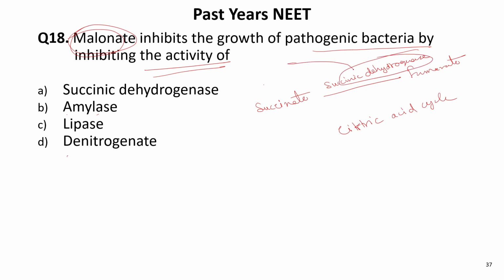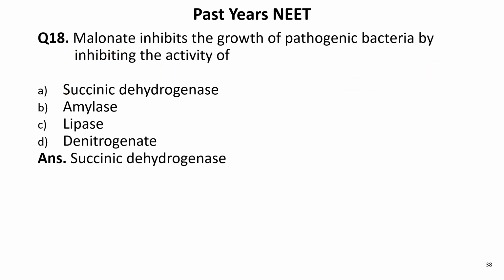Malonate comes and joins with succinate in place of succinic dehydrogenase, so this conversion is stopped. So malonate inhibits the growth of pathogenic bacteria by inhibiting the activity of the succinic dehydrogenase enzyme.